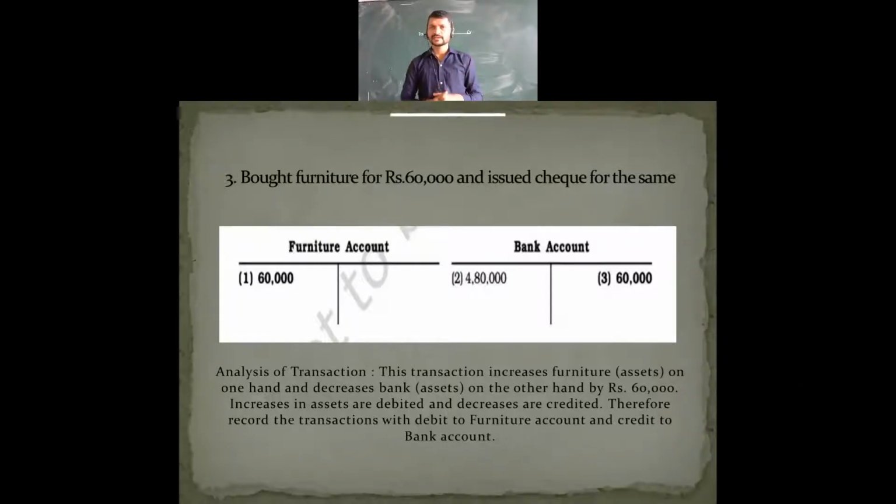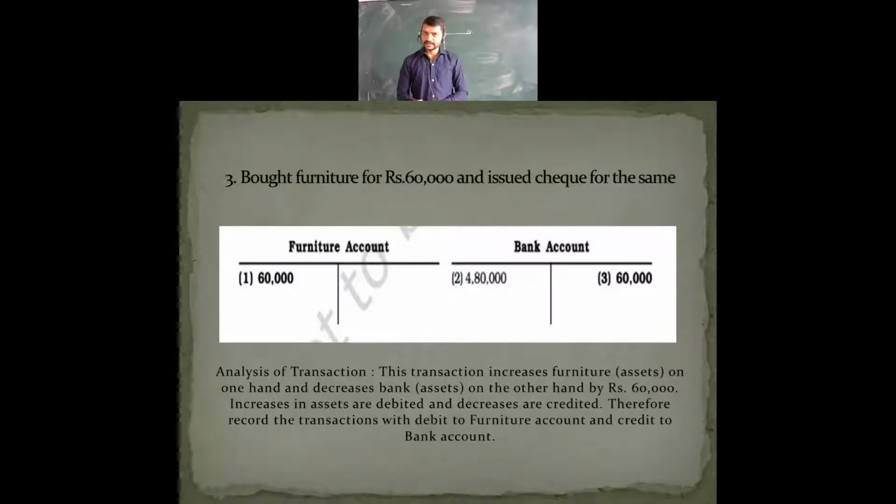In further classes, we will have the original books of account, then journal accounts and ledger accounts. You will know in detail how transactions are recorded in the journals as well as in the individual ledger accounts. Here, in the same way, two accounts are being affected.